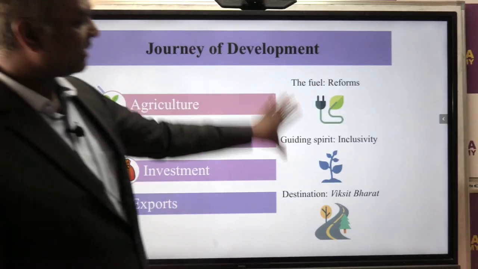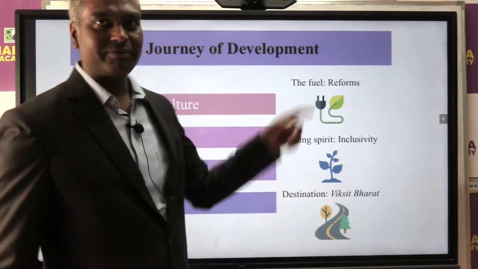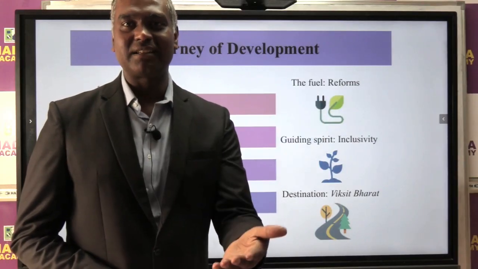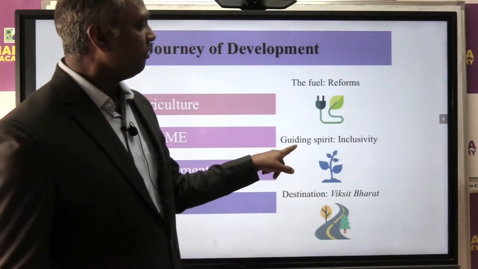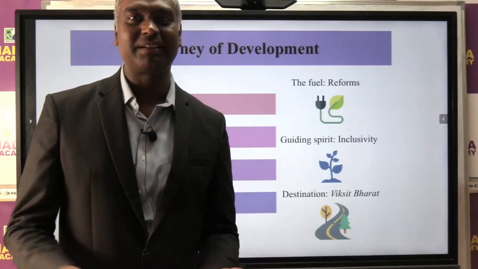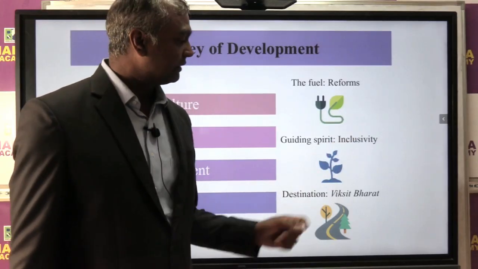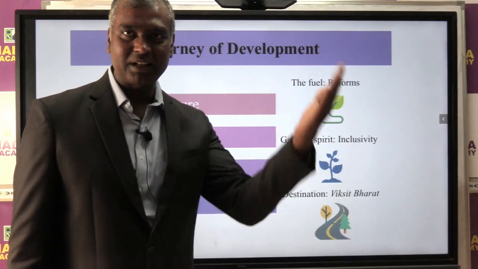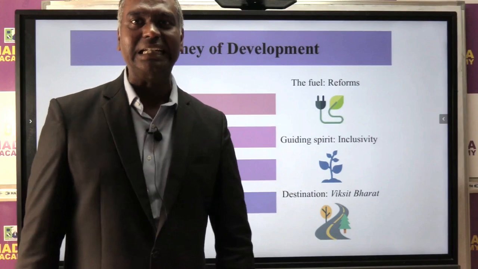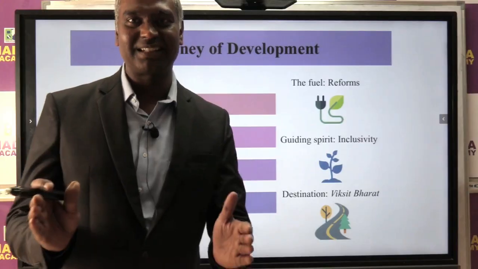Now this is a very interesting part, so I kept it as it is. What is the fuel for the engine to run? It is the reform. So they announced financial sector reform, etc. Then what is the guiding spirit? It is the सबका साथ सबका विकास, जो मैंने बार बार क्लास में डिस्कस किया है. That is what we call inclusive growth, right? And the destination, हमें कहाँ पहुंचना है? विकसित भारत, that is developed India by 2047. Clear now? This is the main focus of this year का budget, right?